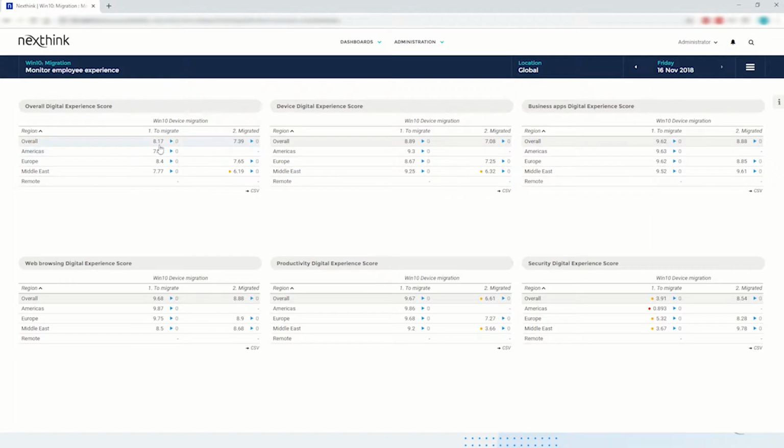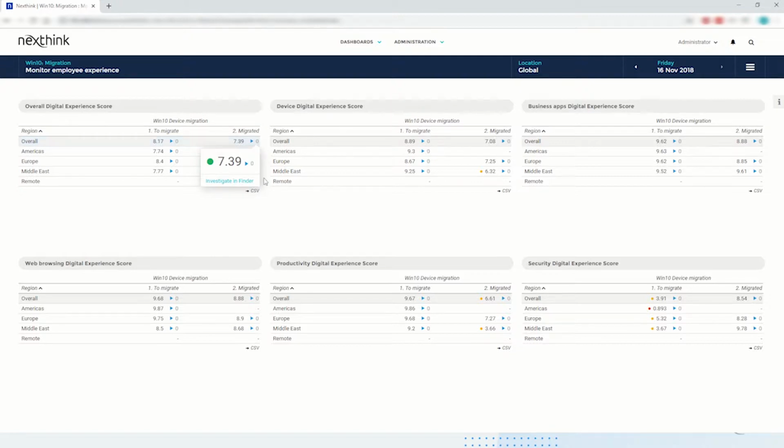The next dashboard monitors the employee experience and displays the digital experience score, which is Nexthink's unique way to measure the feelings and perceptions of the employees when interacting with the IT environment. The overall score for devices before migration is 8.17 and after migration it's 7.39. So it's dropping and we need to investigate why.